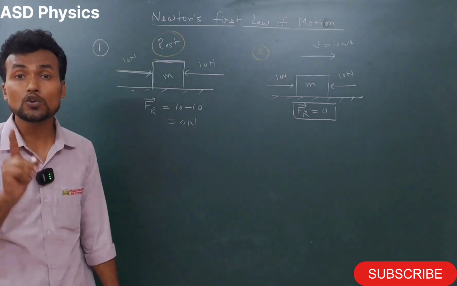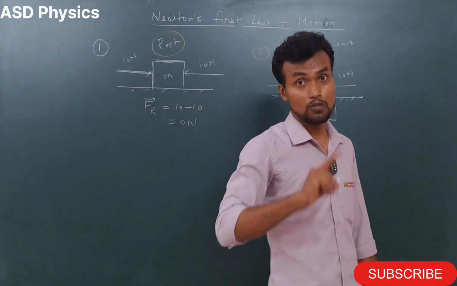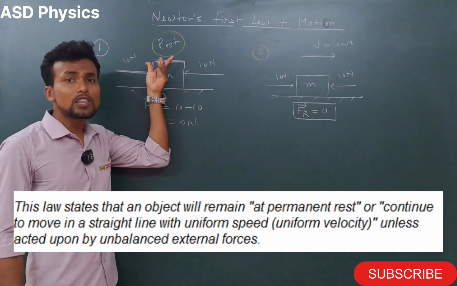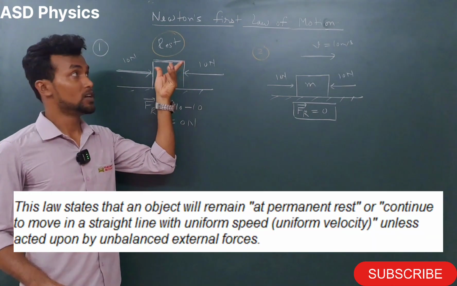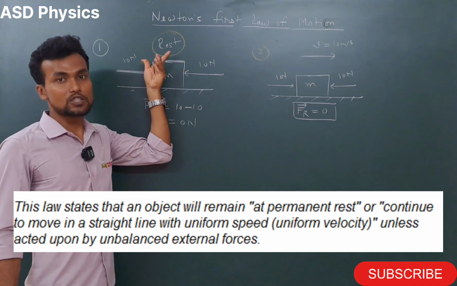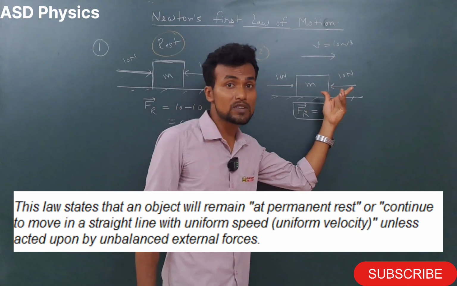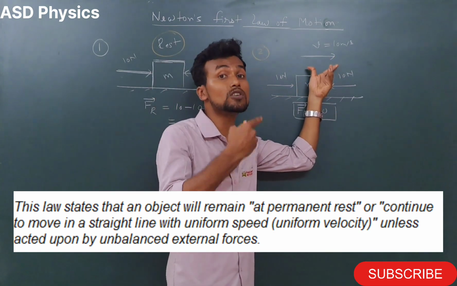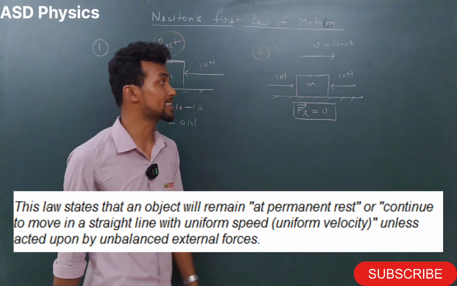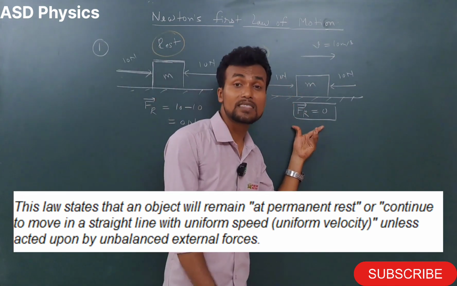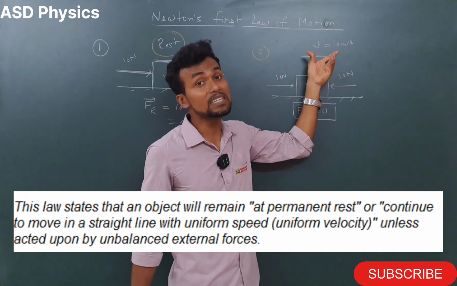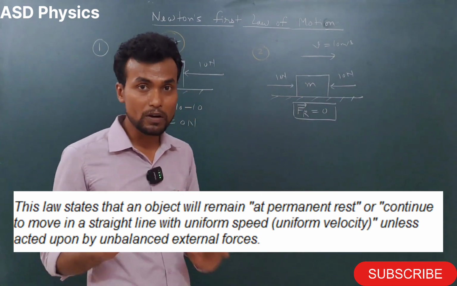So I hope now you have understood conceptually very well. What I told you is that this law is applicable in two situations. First, when the object is in a permanent rest situation. In a permanent rest situation, if the forces are balanced, this rest situation will not change. Similarly, in the second situation, when the object is moving with a uniform velocity, that means motion in a straight line without changing direction, the net force is 0. So this speed or this velocity cannot change. I hope now you have understood very well.